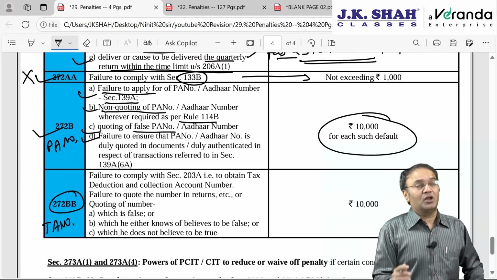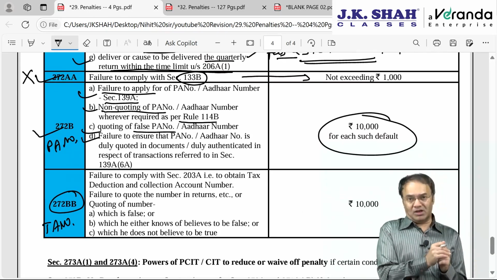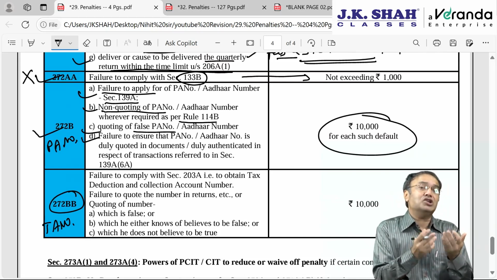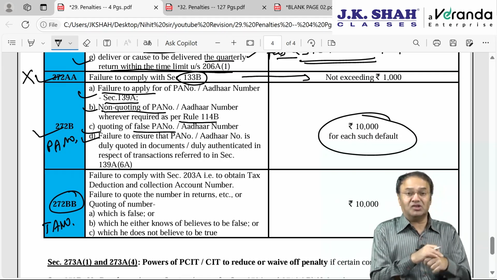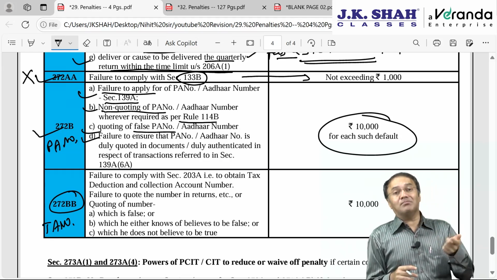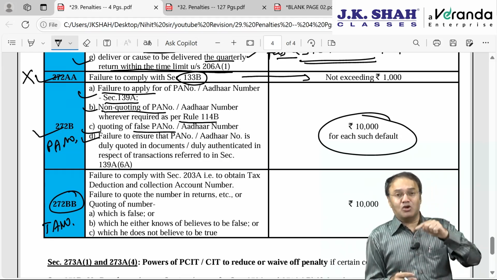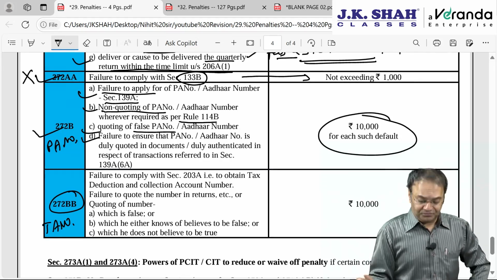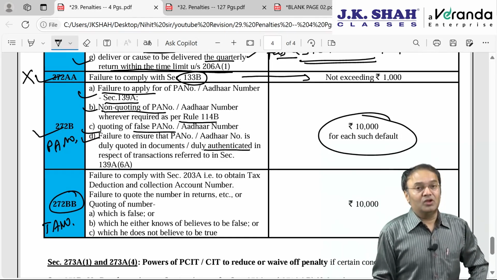And the last one: the person furnishing his Aadhaar number is not only required to furnish it, but if he is furnishing it to a bank for prescribed transactions, then the bank will ensure that it not only obtains his Aadhaar number but also gets it authenticated. What is authentication?